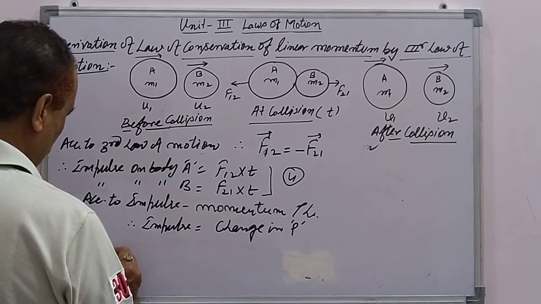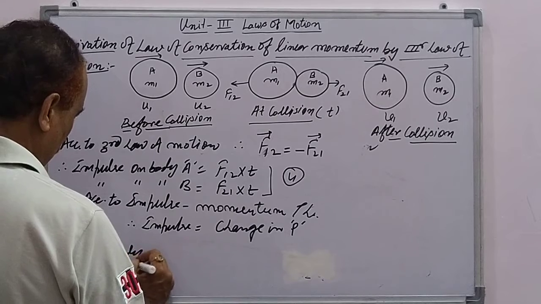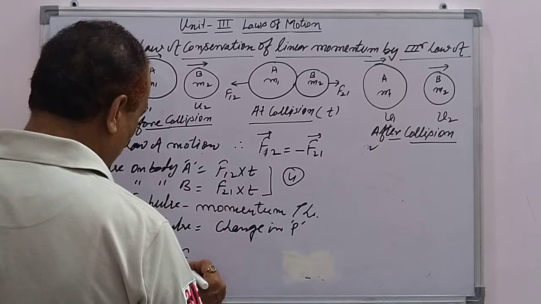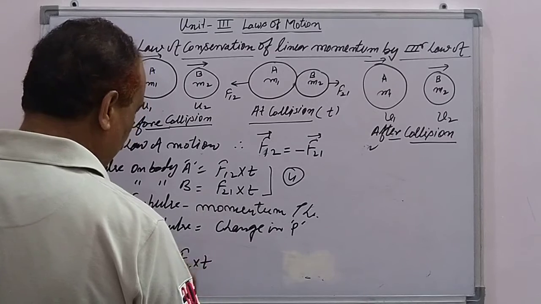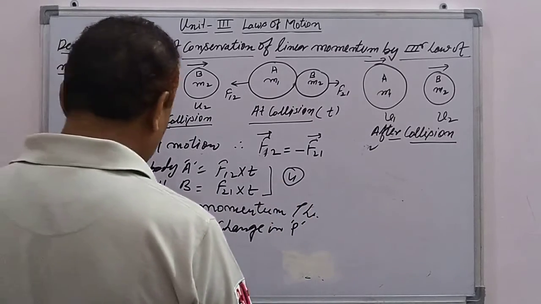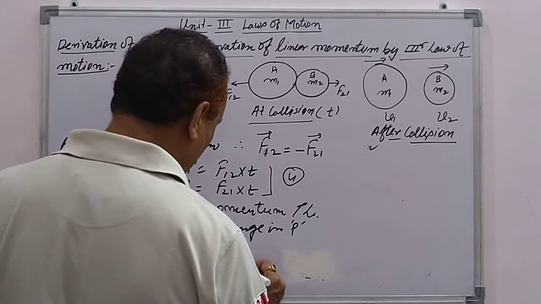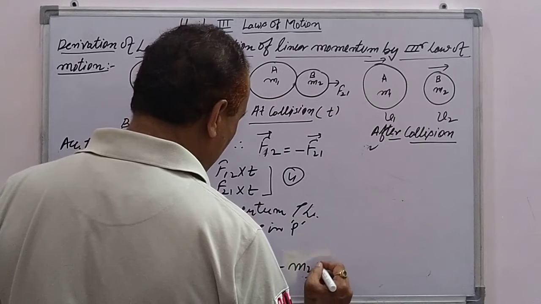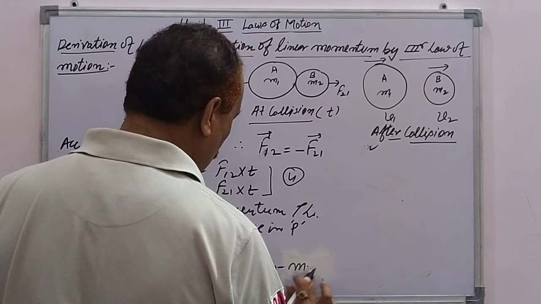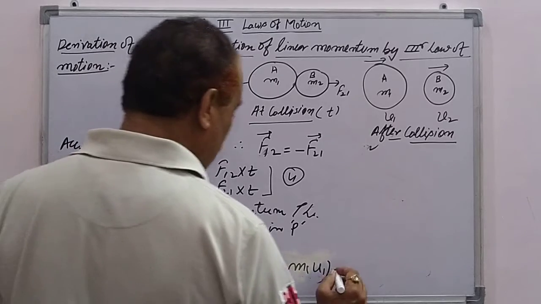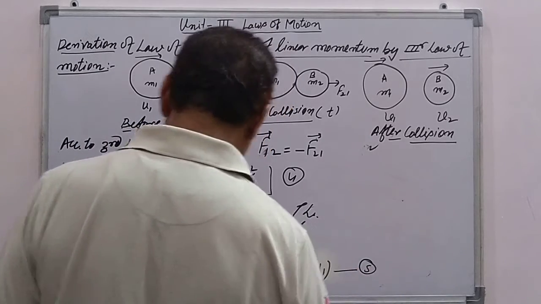For body A, impulse, that is F12 into time, from equation number 4, is equal to the change in momentum of the body A. So we write m1 v1 minus m1 u1, which is equation number 5.